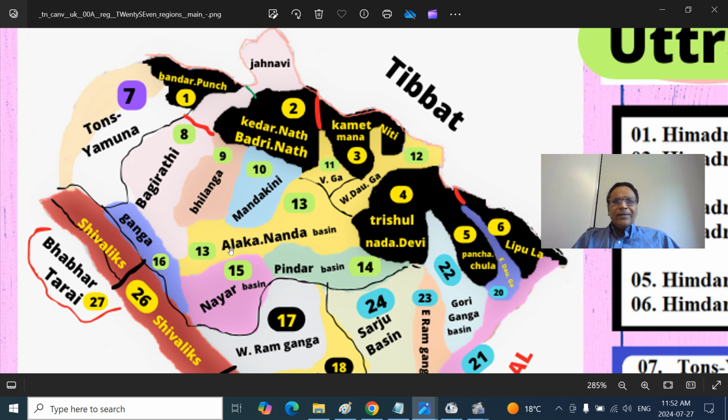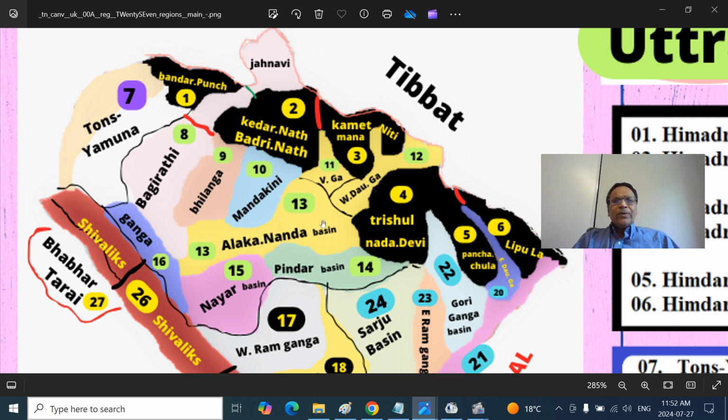And this is the Alakananda 10. 11 is the Vishnu Ganga basin. This is the Vishnu Ganga, Alakananda, Saraswati, all these rivers. And they join at a place called Vishnu Prayag, one of the 5 Prayags here. This bit separates the Kedarnath mountains, Badrinath mountains, and the Kamet Mana mountains. Badrinath Shrine itself is on the east of the river, near Auli, that famous hill station.